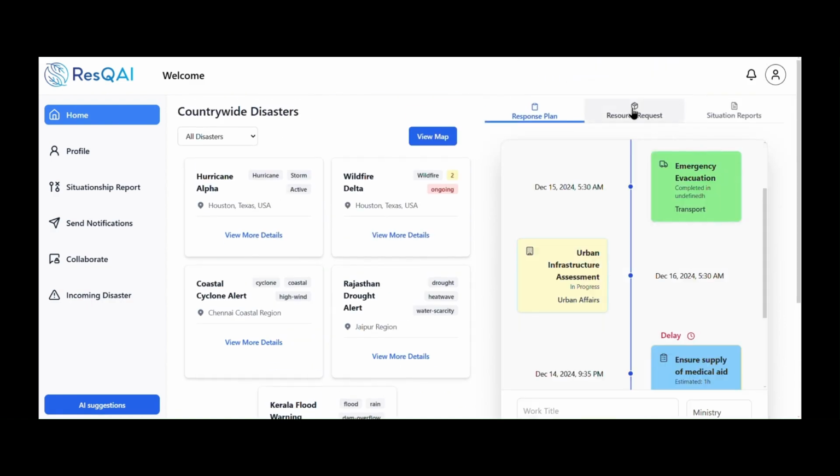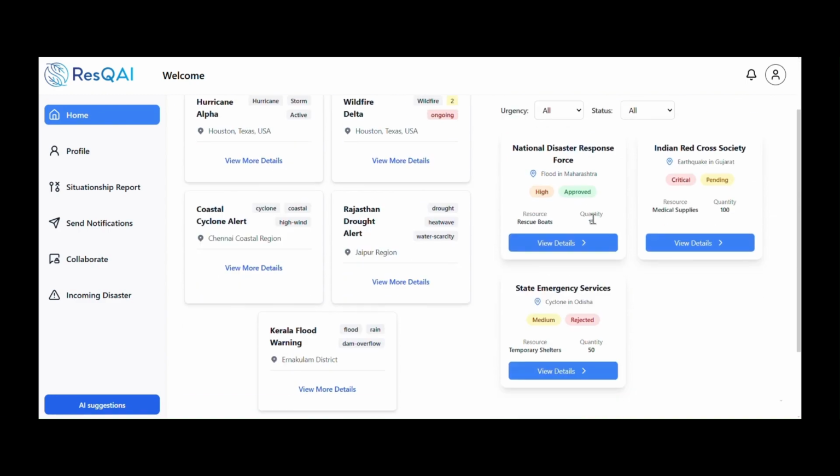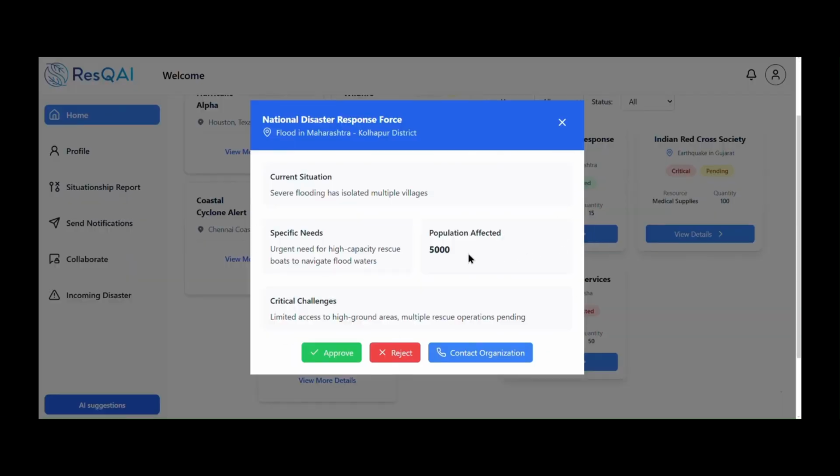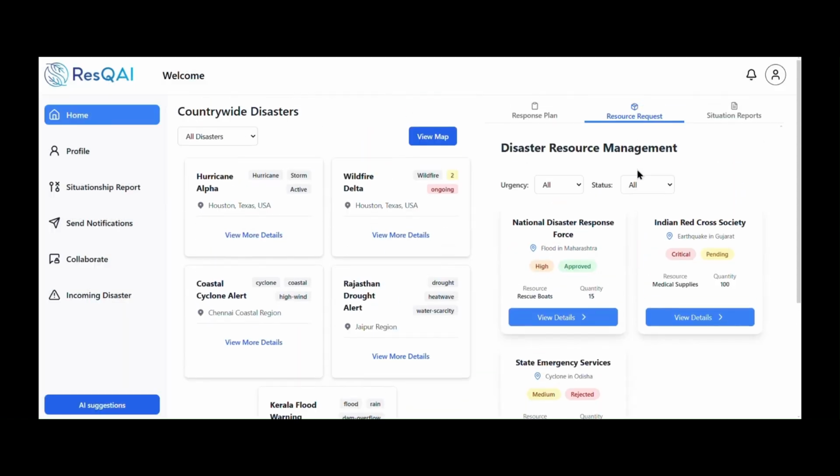Now let's talk about the resource request. In the resource request, you can see the resources requested by any department. You can click on view details to see all the details about the resources requested. The committee can either approve, reject, or contact a specific organization. You can also filter this.